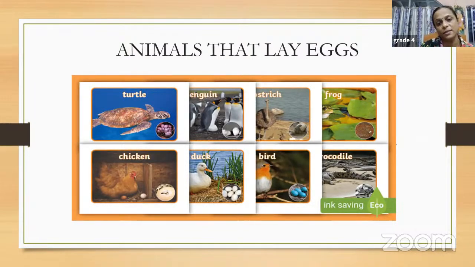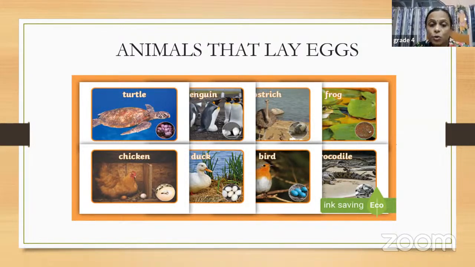Animals that lay eggs. So this is also one way of reproduction of animals. We can divide the animals into another group, the animals who lay eggs. Now, when I talk about eggs, what will come to your mind? What would you think? If I tell you about eggs, you will think of birds only, because birds lay eggs, yes or no? Yes. So, are birds the only animals that lay eggs? No. We have a lot of animals that lay eggs.